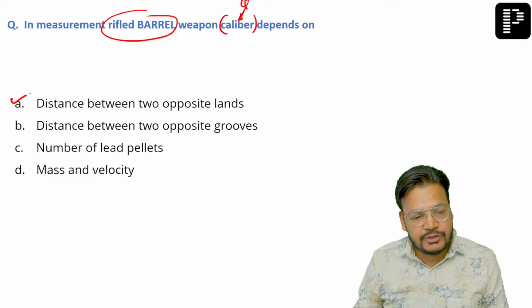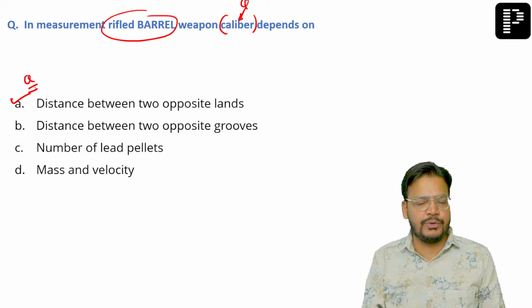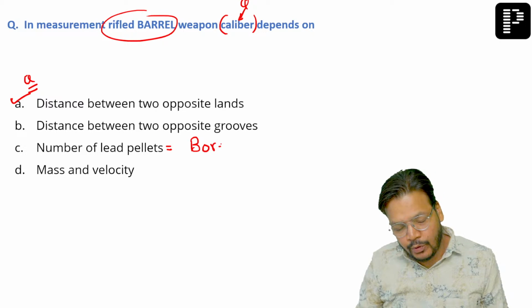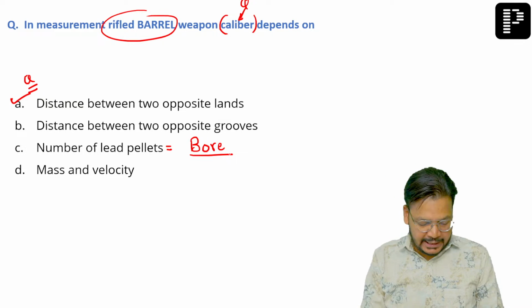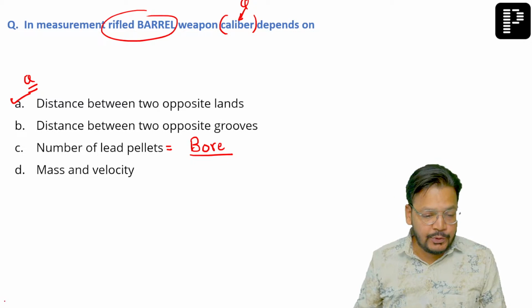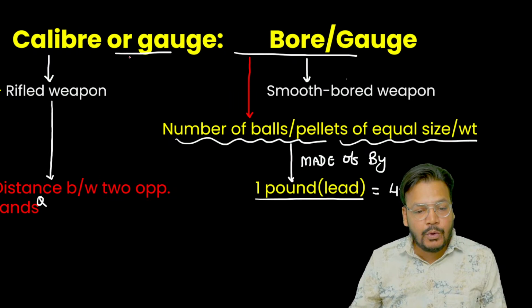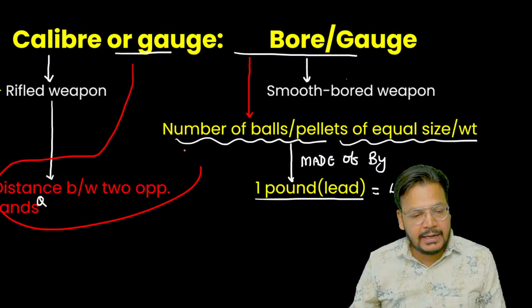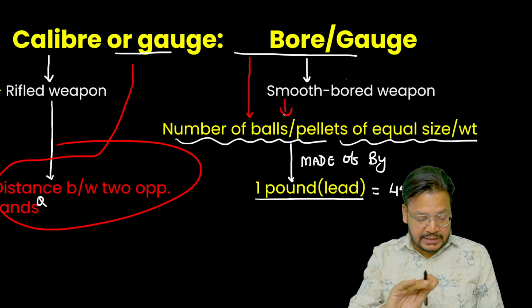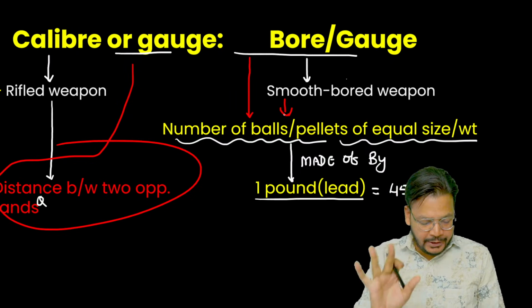Caliber is the distance between two opposite lengths. Very simple question. The number of lead pellets decides the bore. But actually, sir, it is a rifled weapon, that's why the caliber was asked. And you can see my notes. Yes, this is very simple. What is caliber? Caliber is the distance between two opposite lengths, and the bore is the number of pellets. This was given in your PrepLadder notes very simply.